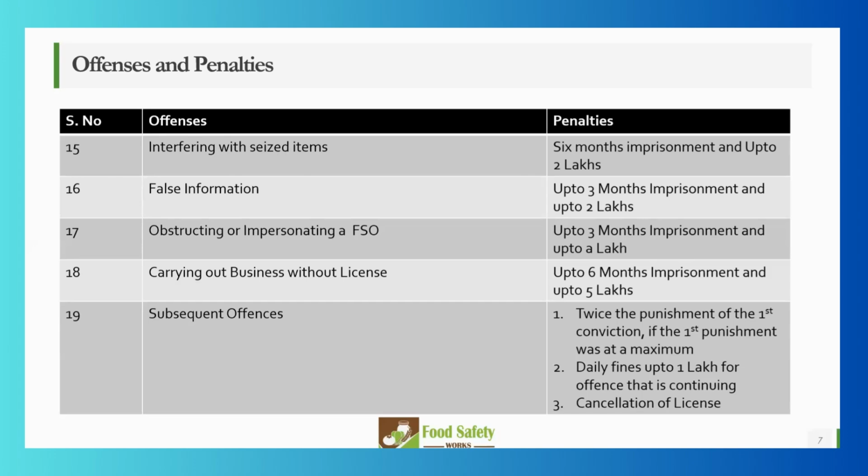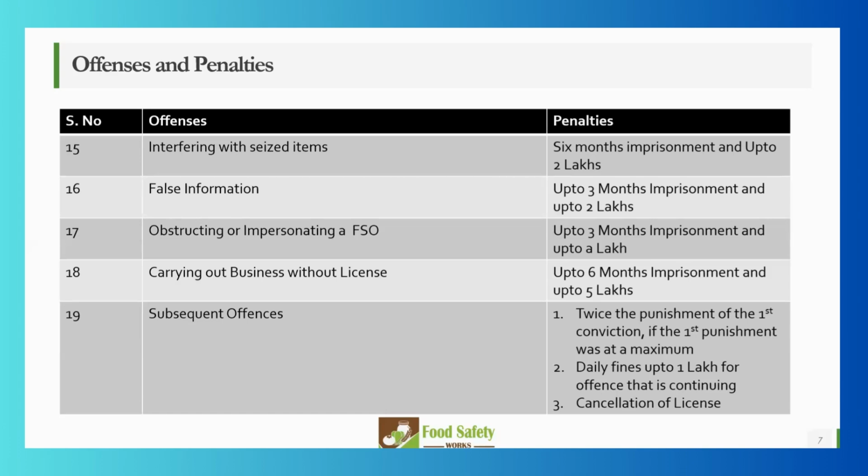If there is false information, right? So let's say false information, we were talking about the Bonvita case. If there is false information you are giving on your label or your ad, or you're claiming anything wrong in your product, up to 3 months of imprisonment and up to 2 lakhs can be levied.